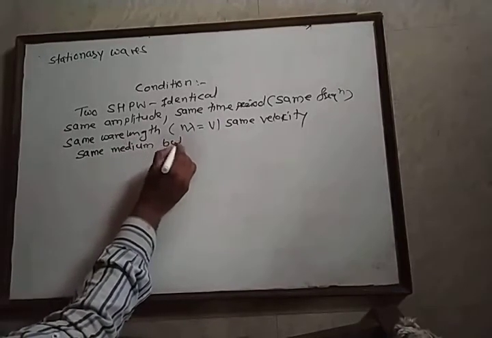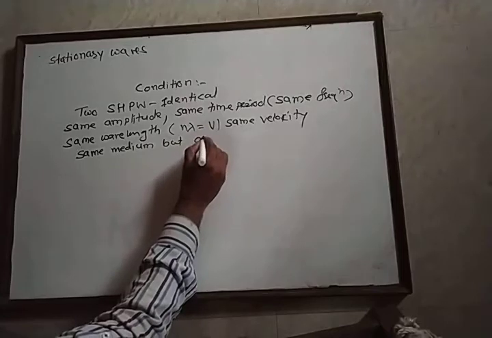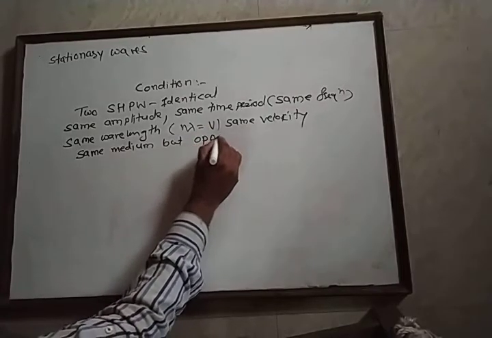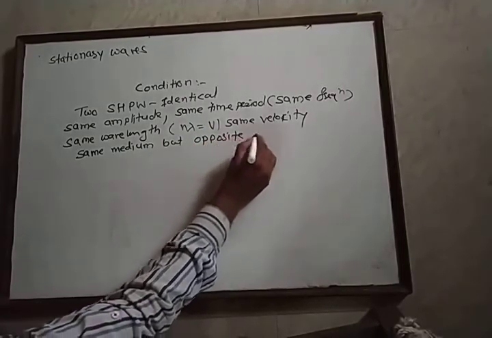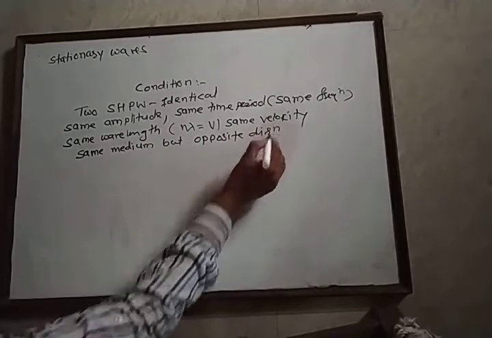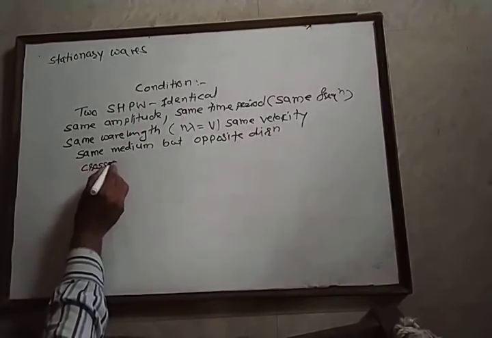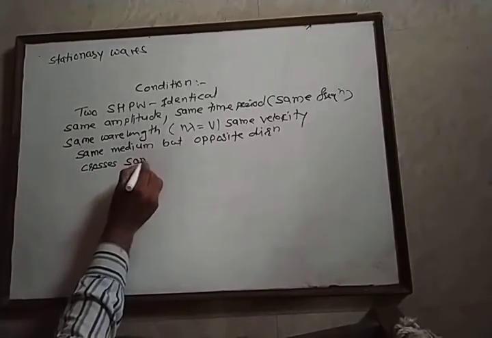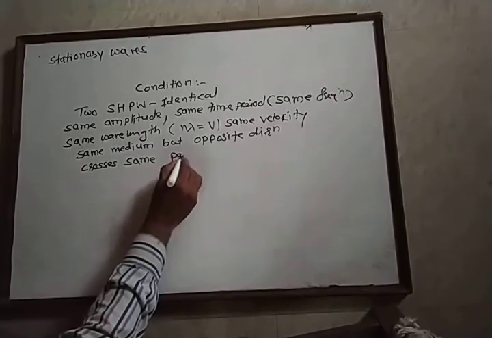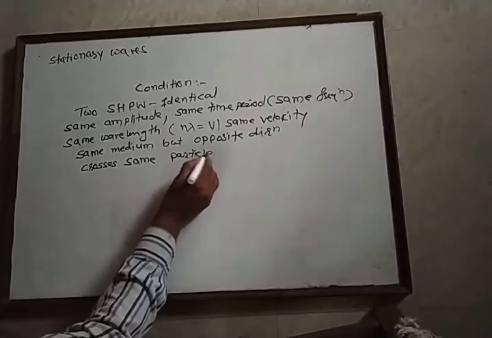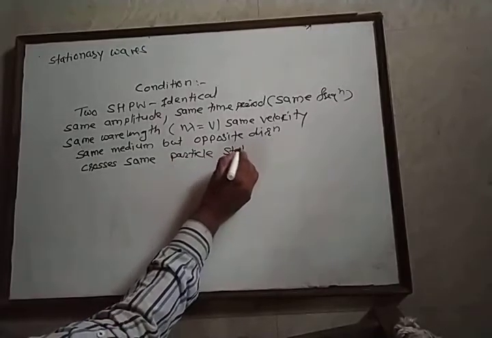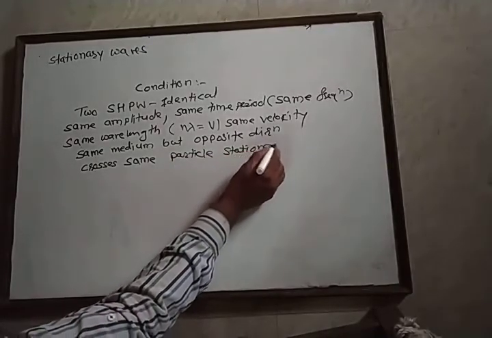But the only difference is that both waves are traveling in opposite directions. When such waves cross the same particle of the medium, stationary waves are generated.